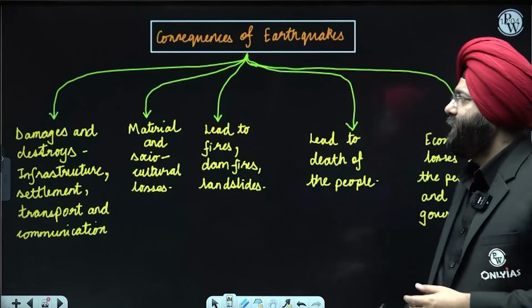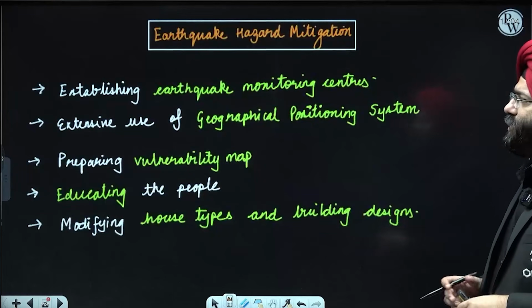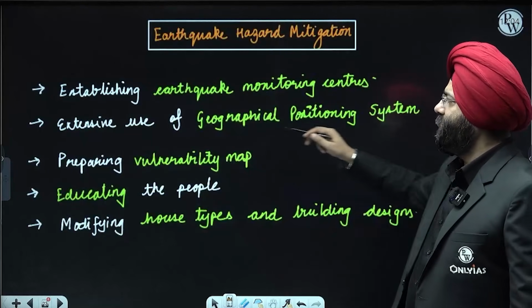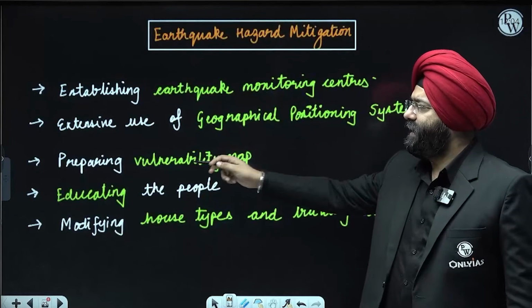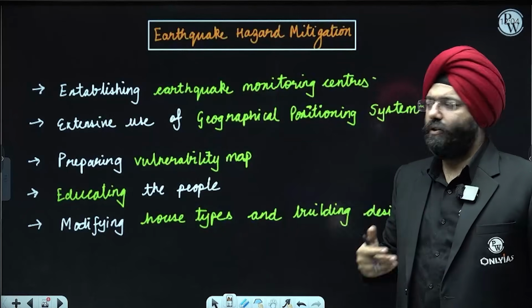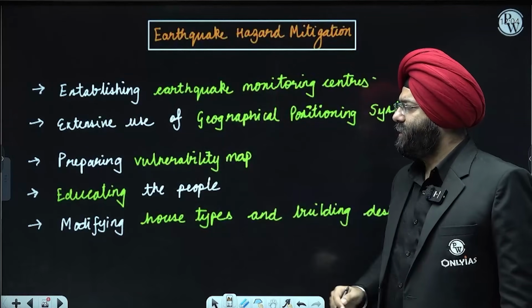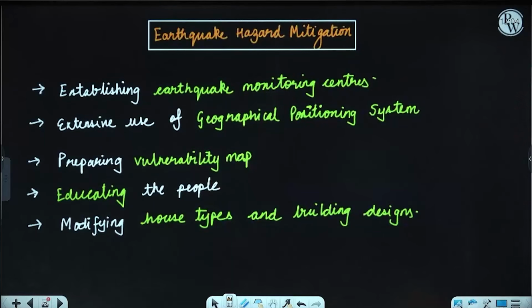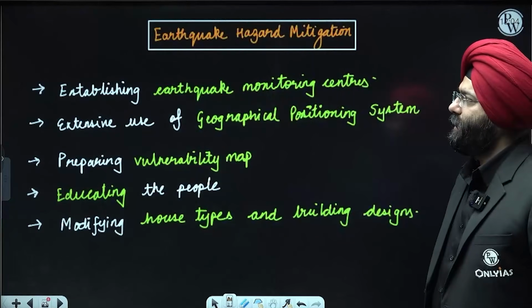Clear? Okay. Earthquake hazard mitigation. Please understand: establishing earthquake monitoring centers, using geographical positioning system, preparing vulnerability maps and using technology for that, educating the people, modifying the house types and the building designs. You can just have a look over here. These are the earthquake hazard mitigation. Okay, let's move ahead. Droughts.